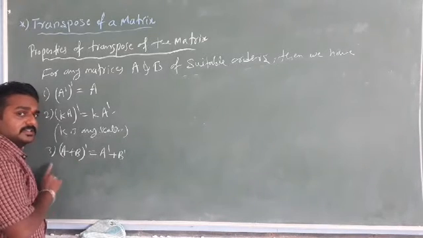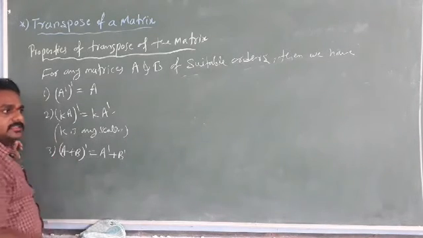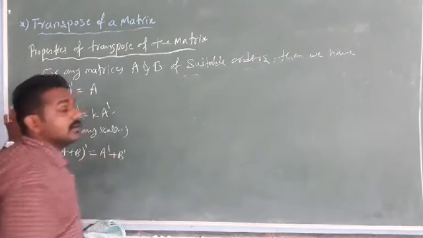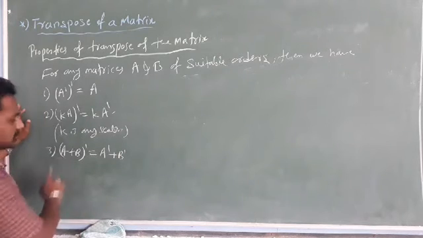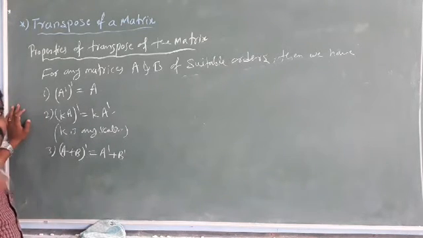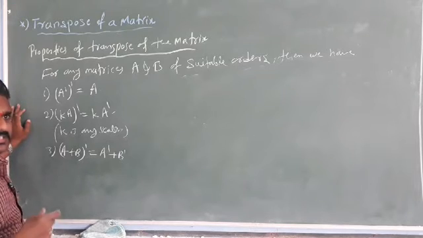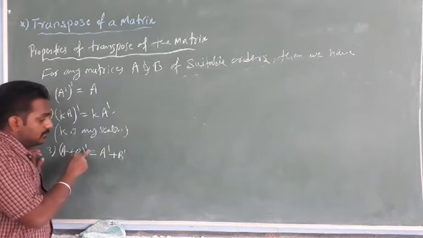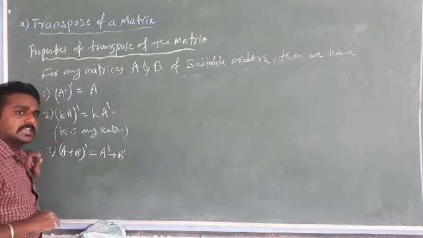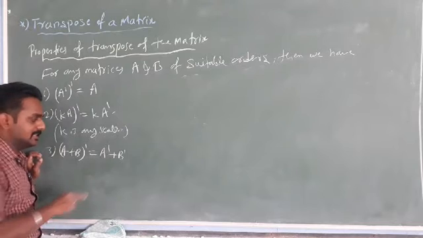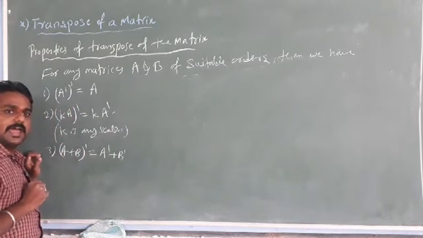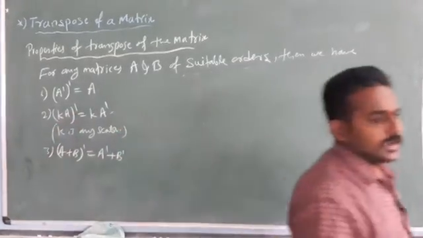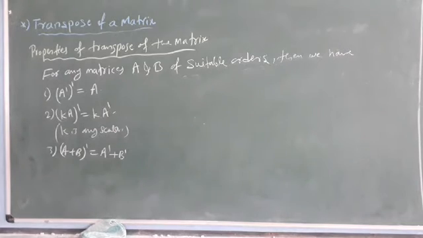First add both the matrices. For adding the two matrices, both should be of the same order. That's why they mention suitable orders. Okay. So A plus B. Once you get A plus B, you will get a new matrix. You can name it C or just keep it as A plus B. Then if you apply the transpose, making the individual transpose of the given respective matrices and then adding those matrices, you will get the same value. Addition of the matrices and transpose.